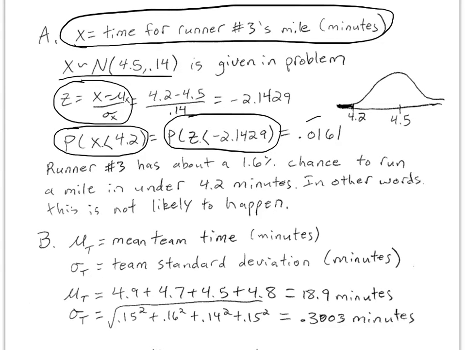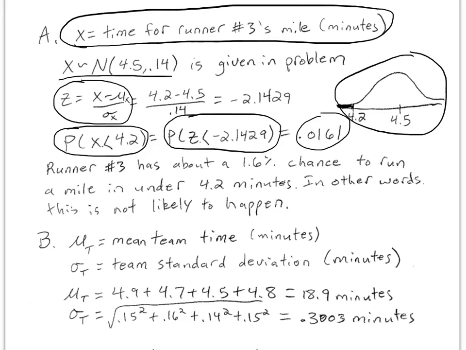And notice how I compute that probability. Now on my calculator, I probably did normal CDF, negative infinity, comma, negative 2.1429. But notice I don't write the calculator speak in my answer. Notice I've got my picture here showing my understanding that the distribution is normal, and pictorially I'm shading in the area that corresponds to the proportion, the probability that I'm solving for.